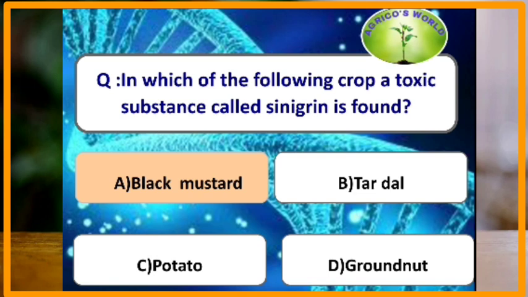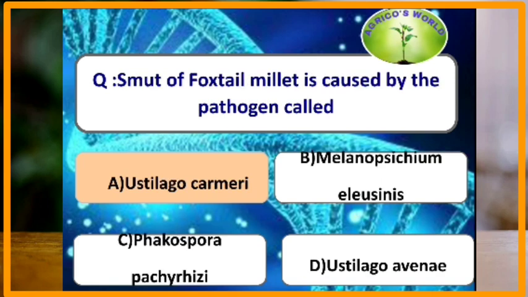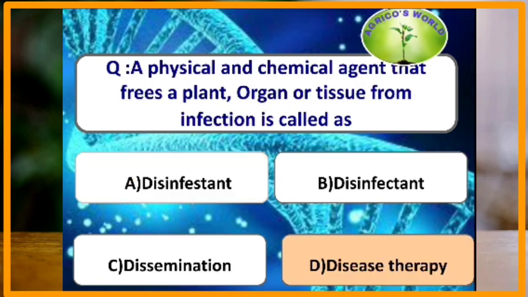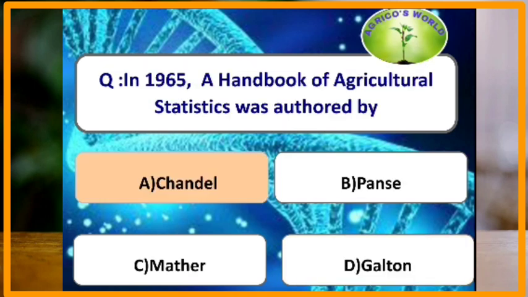In which of the following crops is a toxic substance called cyanigrin found? The toxic substance cyanigrin is found in black mustard. Smut of foxtail millet is caused by Ustilago crameri. A physical and chemical agent that frees a plant, organ or a tissue from infection is called disease therapy.